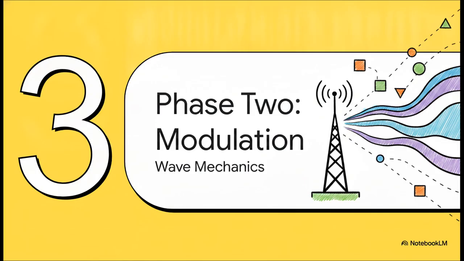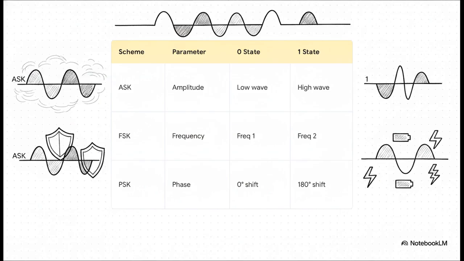Now that our data is all compressed, mathematically protected, and neatly grouped, we need a physical delivery vehicle to carry it all. Now, what's really interesting here is how we actually break down our physical options. A continuous carrier wave really only has 3 fundamental properties that we can mess with to represent our ones and zeros: amplitude, frequency, and phase. First, if we alter the amplitude, the actual height of the wave, we get amplitude shift keying, or ASK. So a 0 is a low wave and a 1 is a high wave.